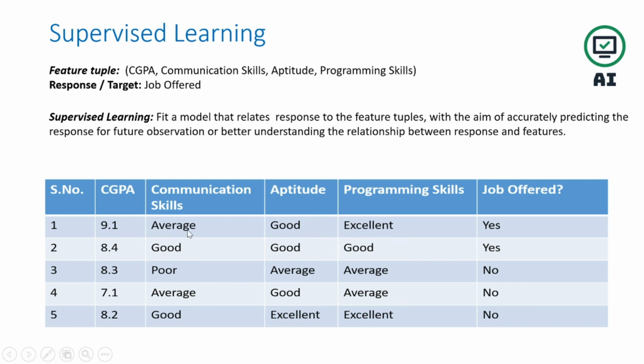The model will learn and capture these combinations and see whether the job is offered, yes or no. So in one line, in supervised learning there will always be a target or response to classify whether yes or no. This job offer can be binary, or there can be multiple values, like 1, 2, 3, 4, yes, no, not eligible, not permissible. There could be multiple classes also, but here we only have a binary yes and no.